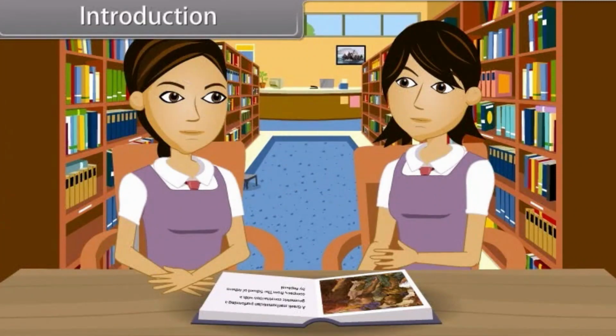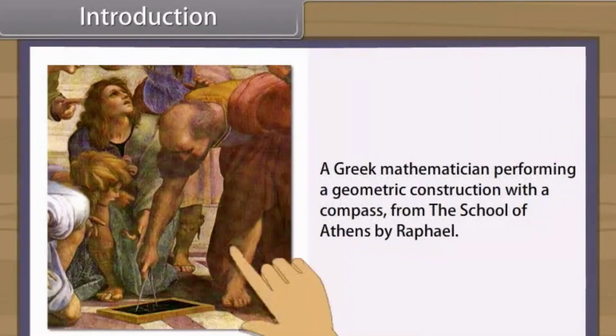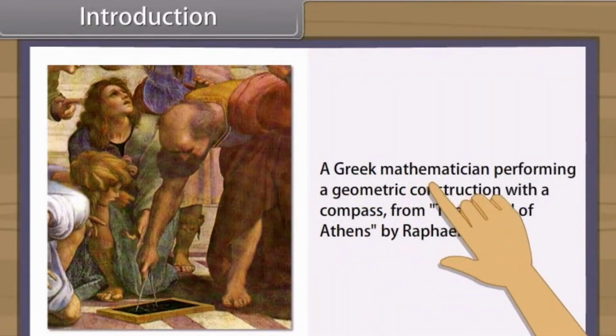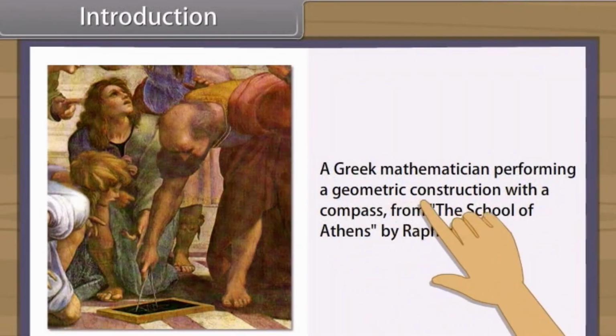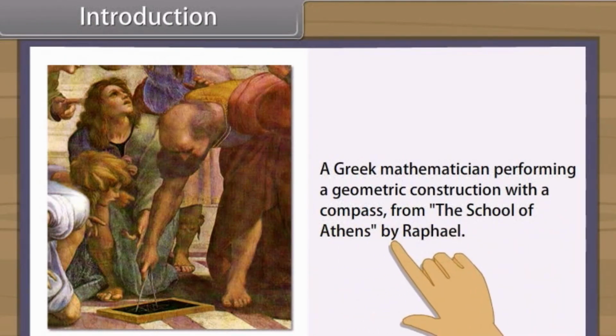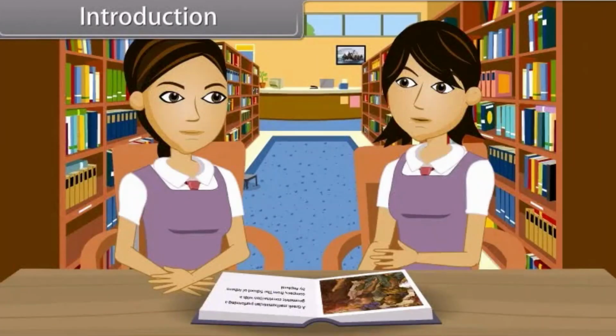Introduction. Hey, look at this picture. A Greek mathematician performing a geometric construction with a compass, from the School of Athens by Raphael. Do you know how geometry originates? It appears to have originated from the need for measuring land. You know, today our teacher is going to teach us a different form of geometry. What is that?